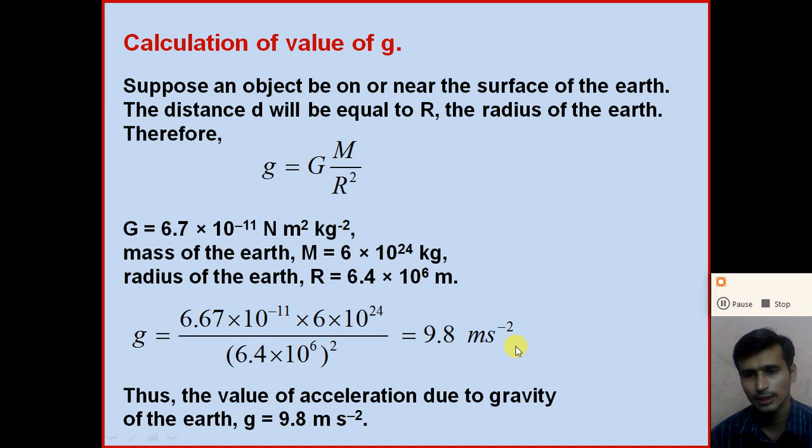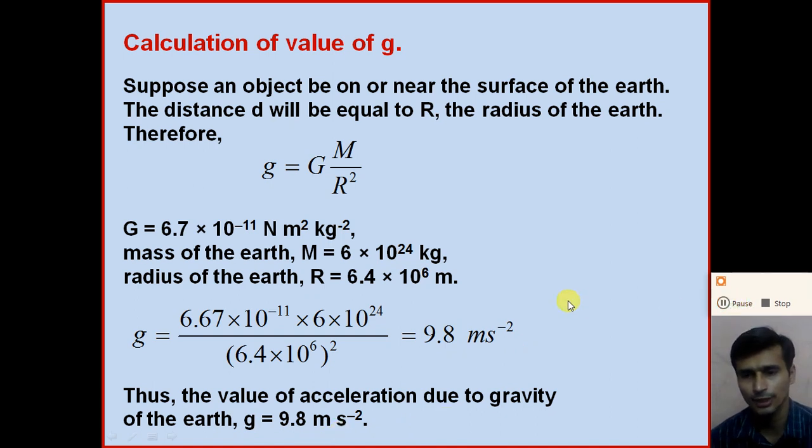Moreover, the radius of the earth is not the same at all points. You know that the earth is not a completely perfect sphere. At the pole, the radius of the earth is smaller, and at the equator, the radius of the earth is larger. So acceleration due to gravity at the pole is more compared to the equator. So the acceleration due to gravity on the surface of the earth is not constant, but for practical purposes we take the value of small g as 9.8 meter per second square.